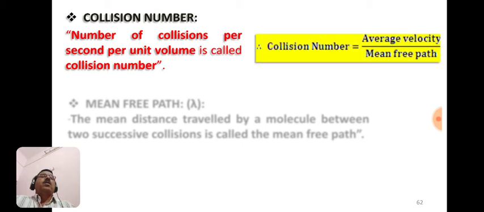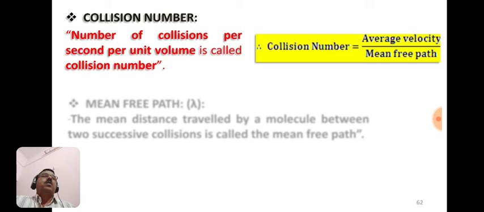Now we have to study some definitions, that is collision number. So what is collision number? Collision number is nothing but the number of collisions per second per unit volume, and it is calculated using this formula: collision number is equal to average velocity upon mean free path.